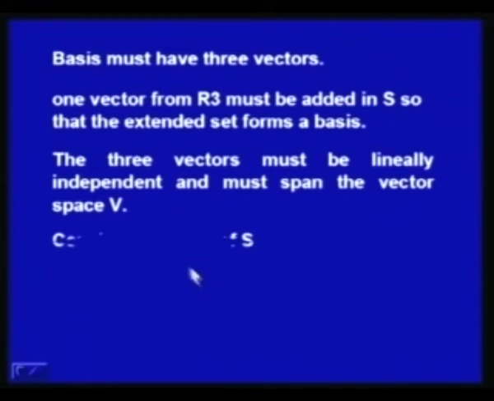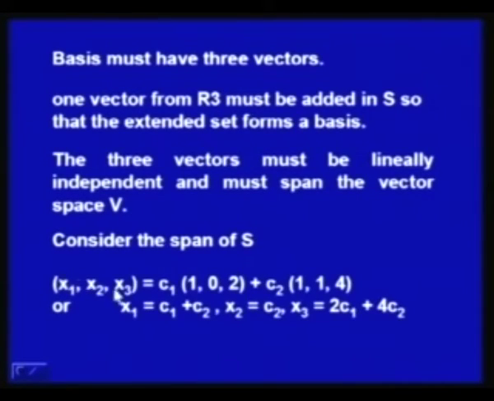So, what we do is we add a vector (x1, x2, x3). We consider the span of all the vectors of this set S. So, let us say (x1, x2, x3) is a vector in the span of S.